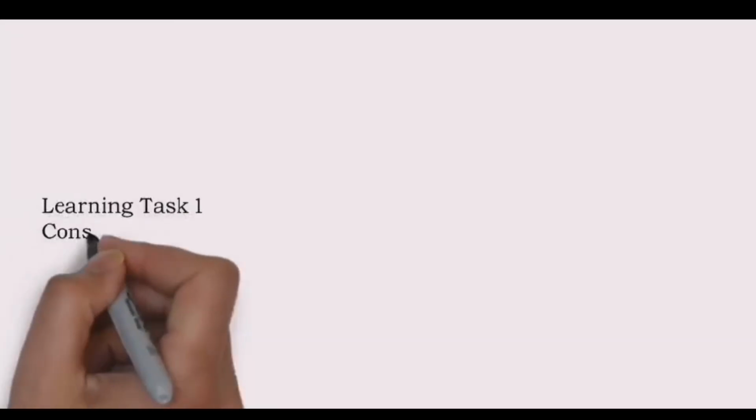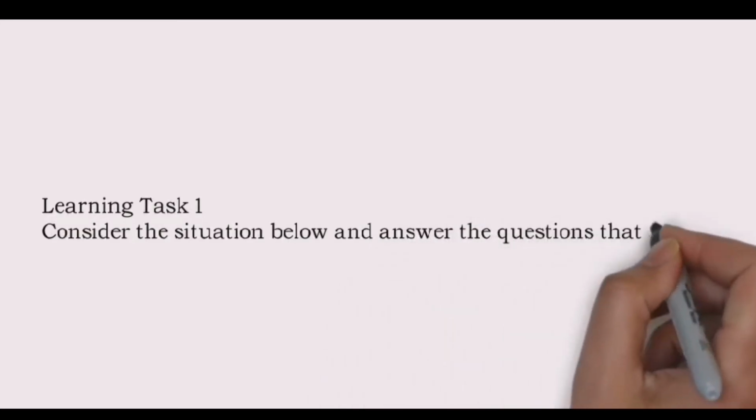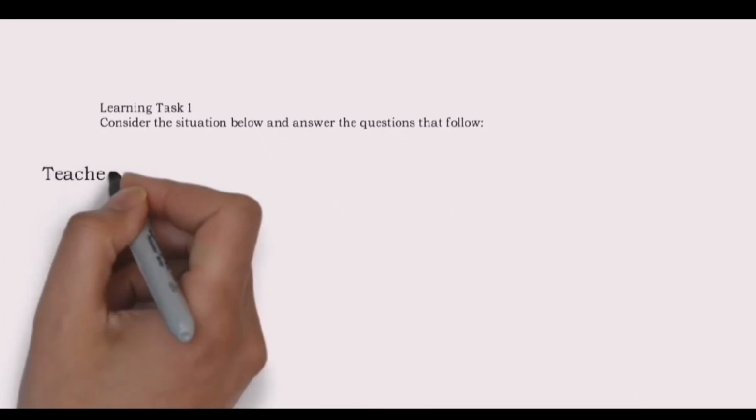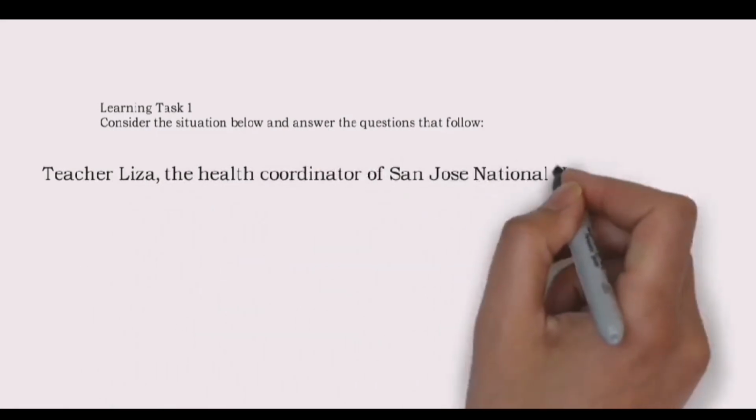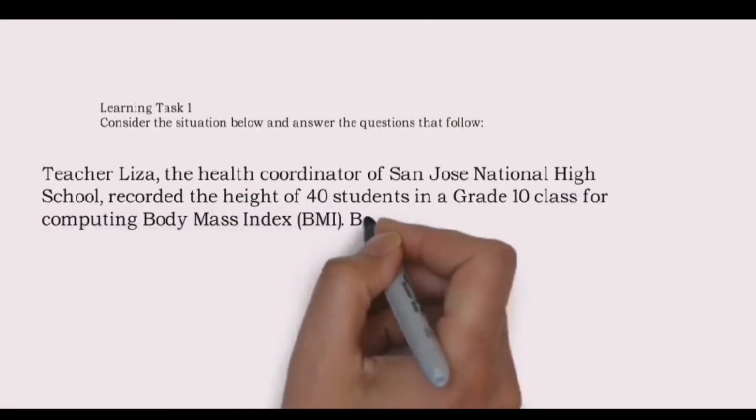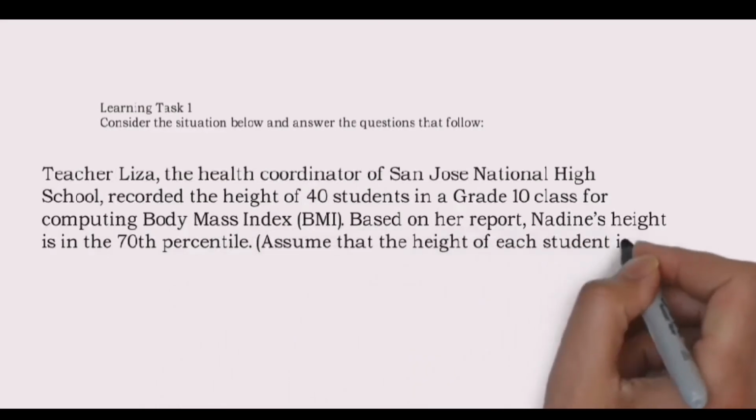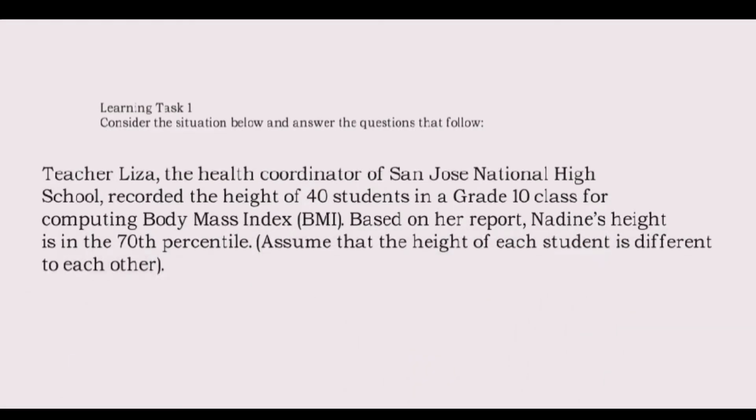Ito ang gagawin para masagutan ang learning task 1. Learning task 1. Consider the situation below and answer the questions that follow. Teacher Lisa, the health coordinator of San Jose National High School, recorded the height of 40 students in a grade 10 class for computing body mass index. Based on her report, Nadine's height is in the 70th percentile. Assume that the height of each student is different to each other. Okay, so let's answer the following questions.